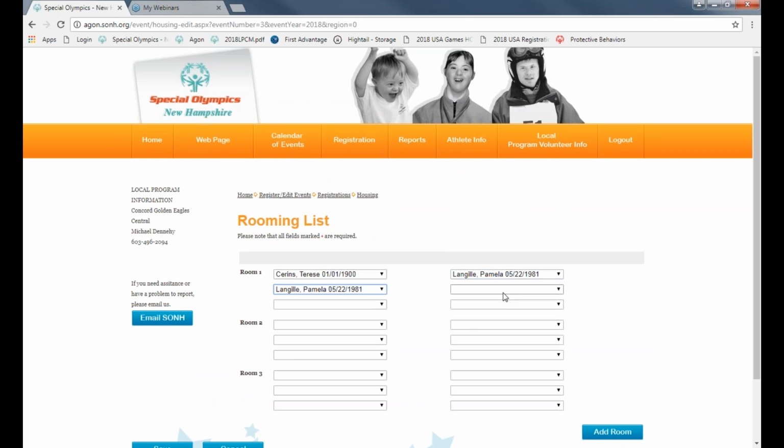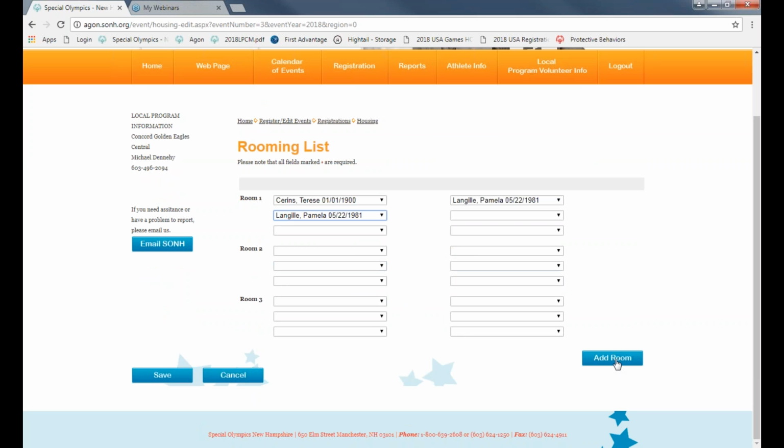You have 6 beds per unit. You won't be assessed for any empty beds, but you will be assessed for $32 per bed per night. So once you've selected all your rooms, if you need to add more rooms, of course, click add rooms. They'll have more that pops up here. Once you're done, you're going to hit save.